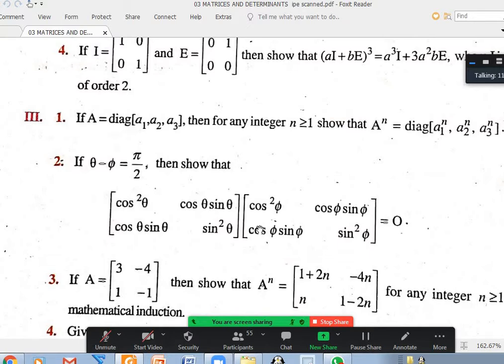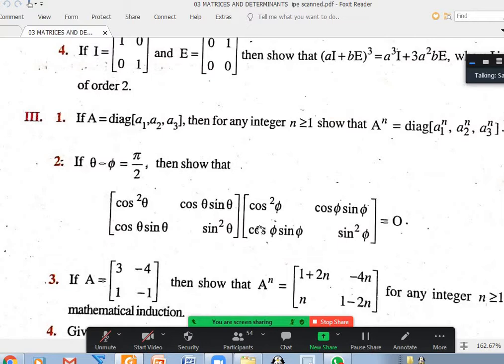Sir, what is the symbol which was given in the second question? Theta and phi. I'll read it. Section 3, second question. See, this whole section 3, especially the 3 questions, if you are not able to do, don't worry at all. Is it okay? Because the reason is some other knowledge is required to do this. Okay. Section 3, second question I want to discuss first.